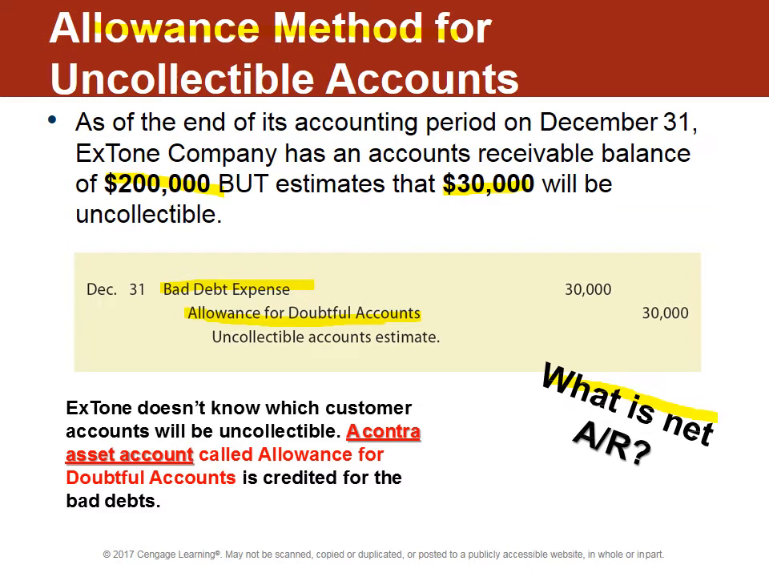As a final reminder for this slide, this company does not know which accounts are going to be uncollectible. They've got to make an estimate, a professional estimate, and we'll see next what we do when somebody actually doesn't pay, when we've estimated an account receivable to be uncollectible.